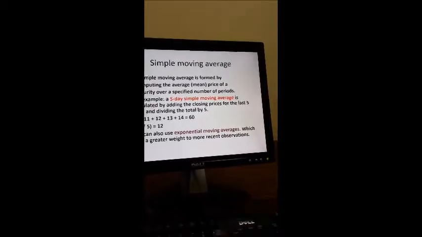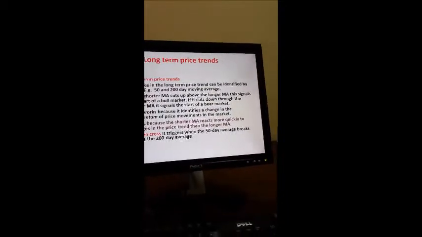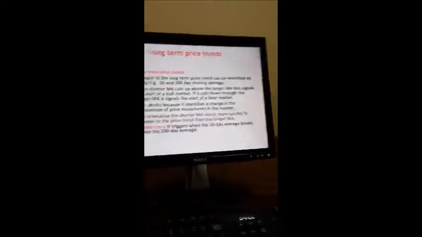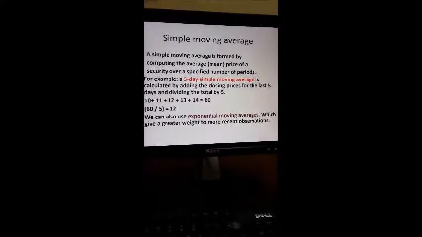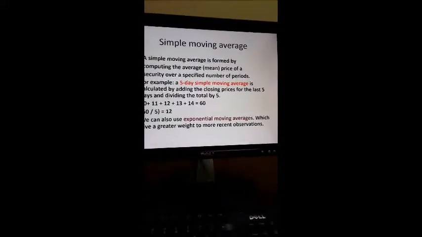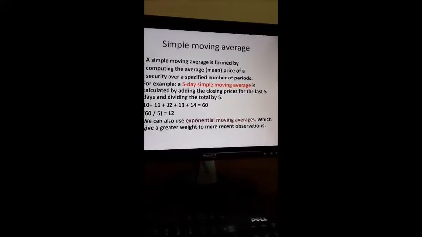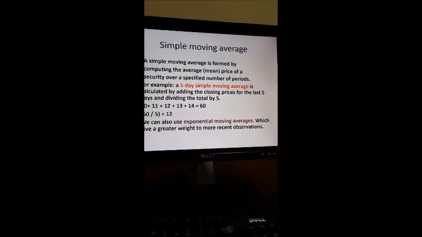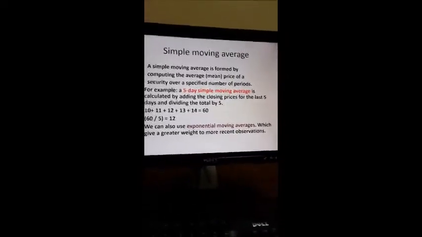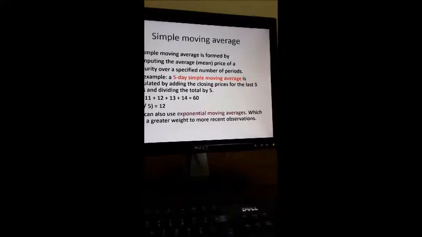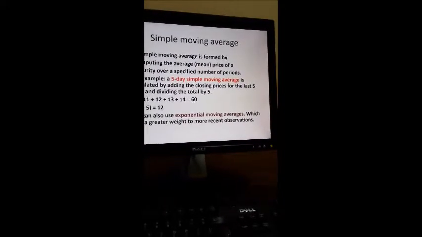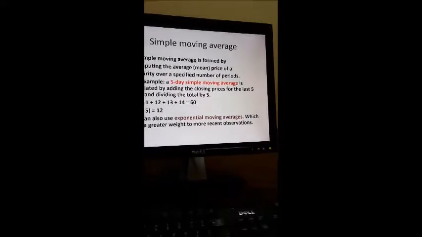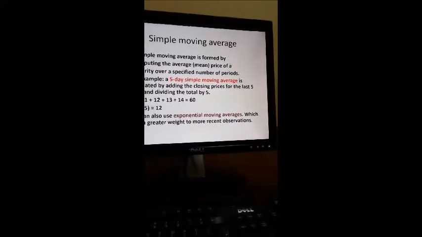So you can see how you can calculate this 5-day simple moving average. You take the price of the shares for 5 days. Day 1 is 10, day 2 is 11, day 3 is 12, day 4 is 13, and day 5 is 14. If you add them, you get 60. 60 divided by 5, you get 12.